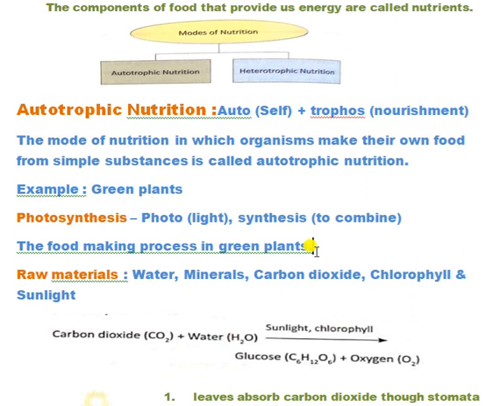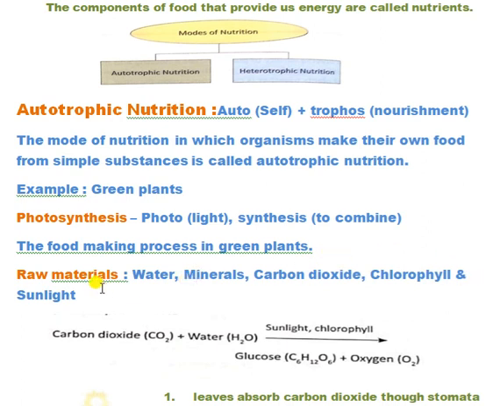We require some raw materials for preparing food. The leaf is the kitchen of the plants. Plants need some raw materials to prepare their food, like water, minerals, carbon dioxide, chlorophyll and sunlight.